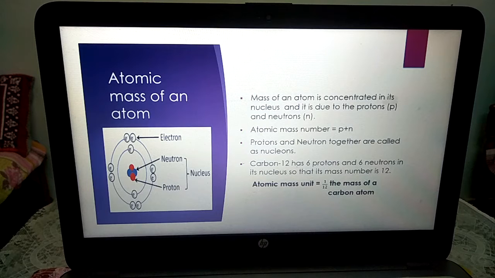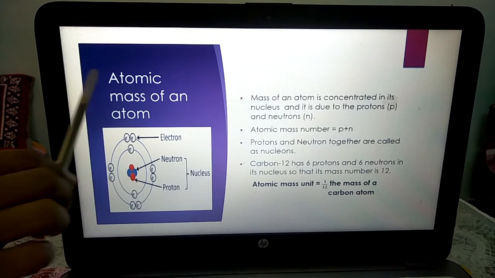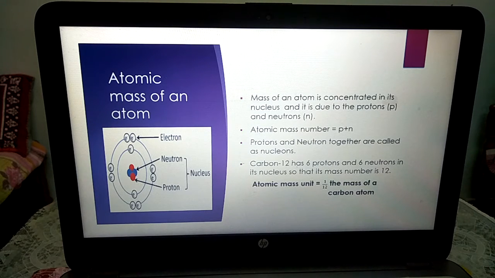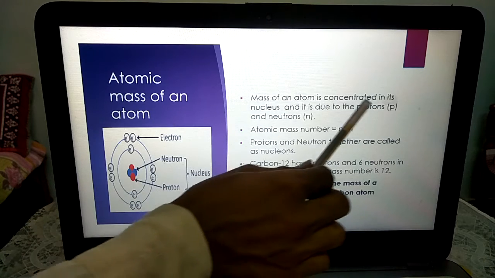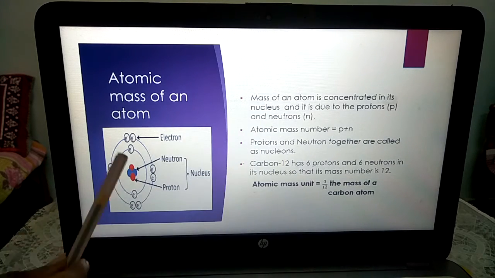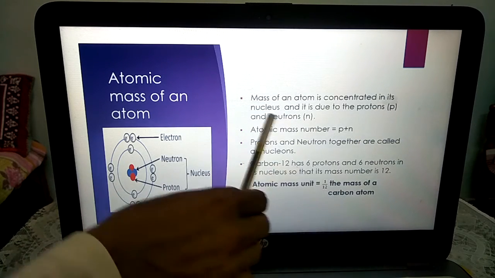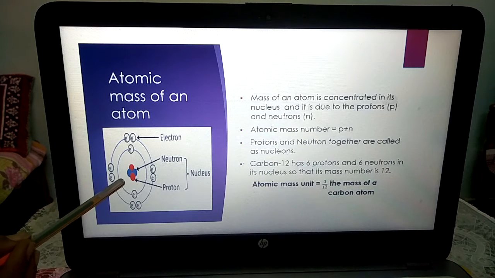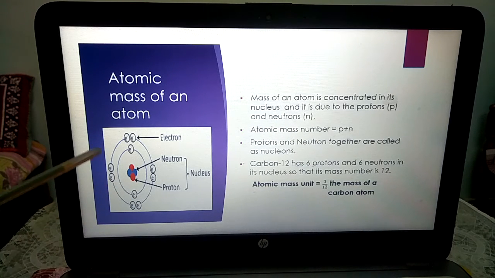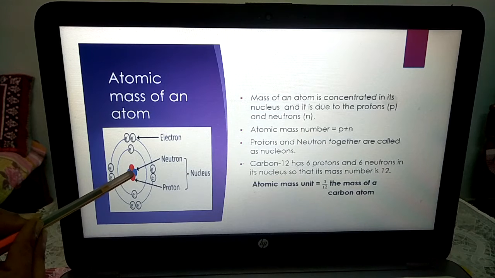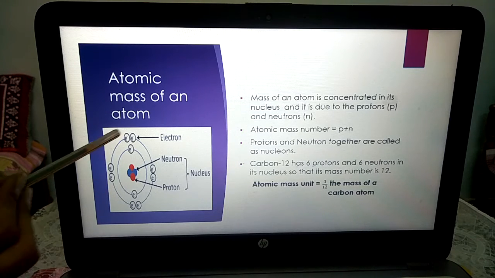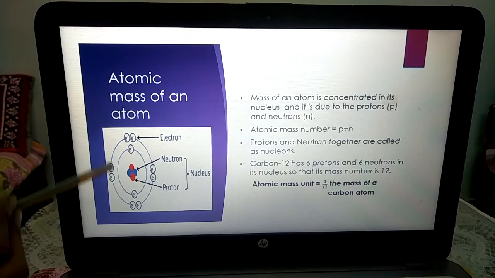Okay, so let's move towards the atomic mass of an atom. Now what is the atomic mass of an atom? The mass of an atom is concentrated in its nucleus, and it is due to the protons and neutrons. See, this is an atom containing neutrons and protons, and these are the circular orbits.